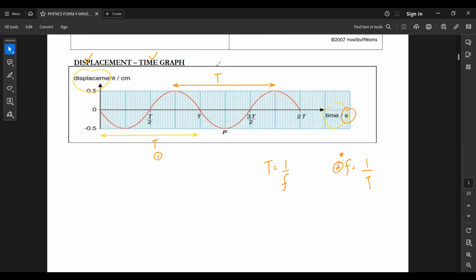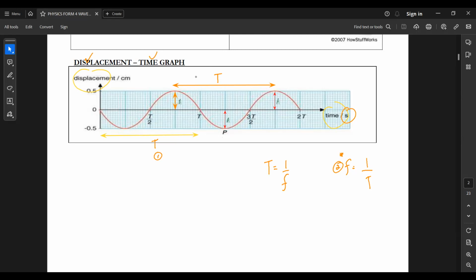We are also able to identify the amplitude of the wave. This is the amplitude, the maximum displacement of a wave. Up and down, it's still amplitude.